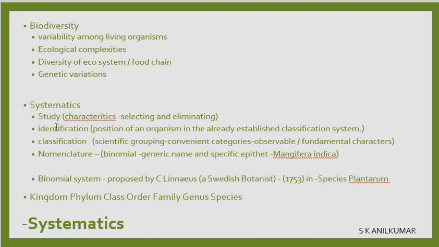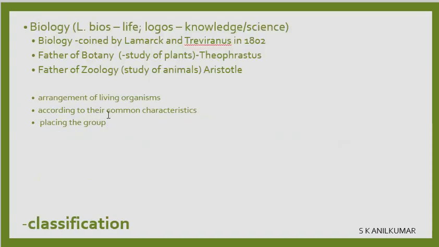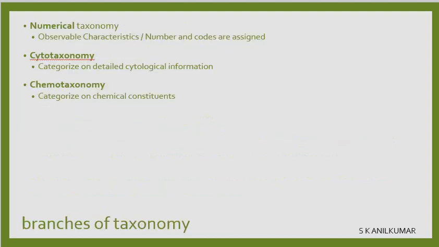For that, we have to identify their various characteristics, and for that, we have to select or eliminate. So selection or elimination based on characteristics, and then positioning them based on the known classification system. After they are grouped into convenient categories based on observable fundamental characters, we give them a name. This arrangement of living organisms according to the common characteristic and placing them in a group stands for classification of living organisms.